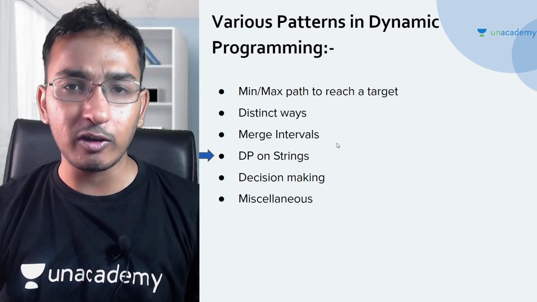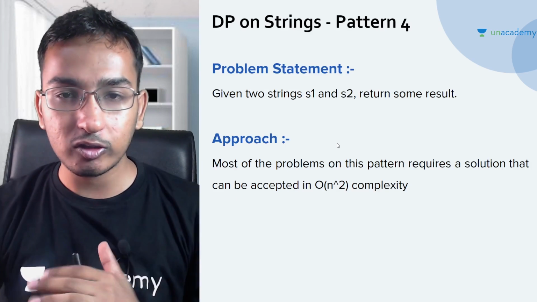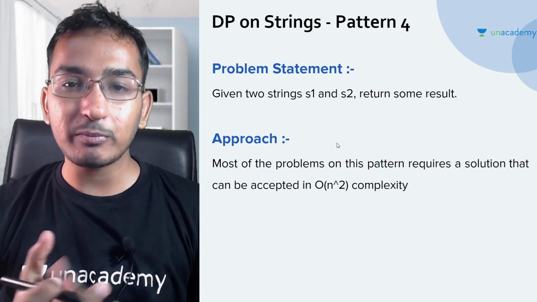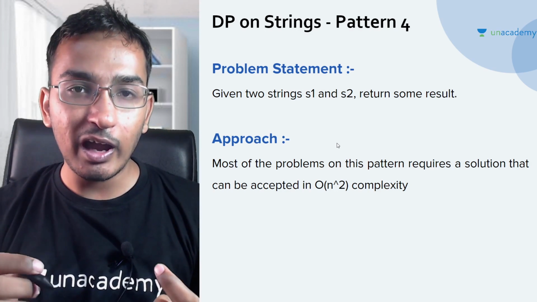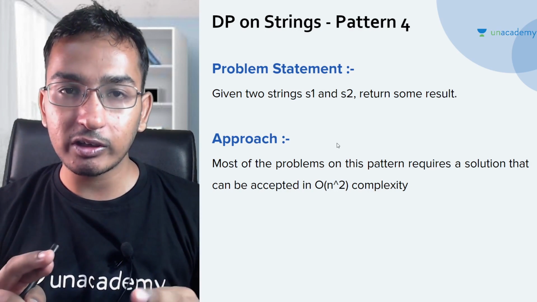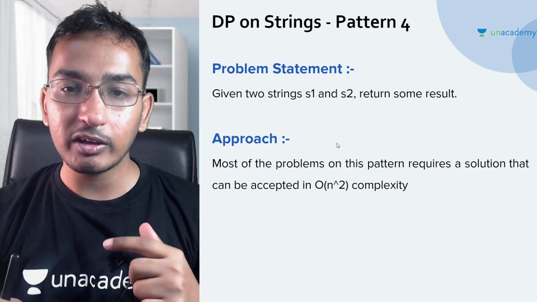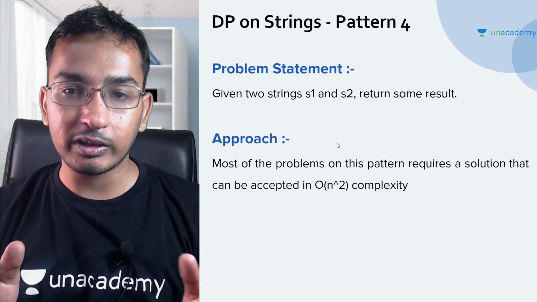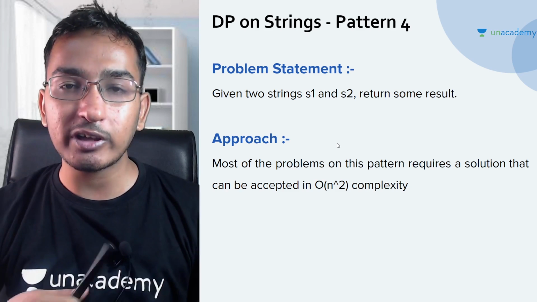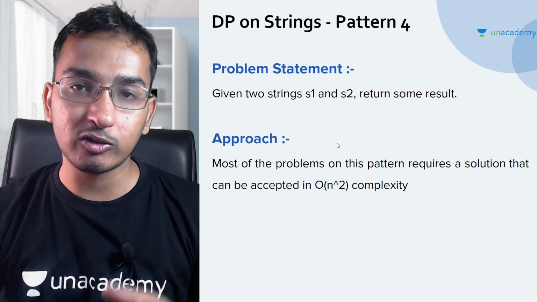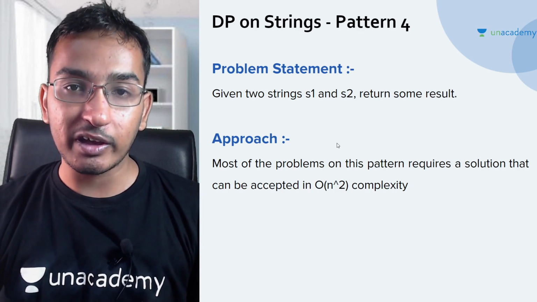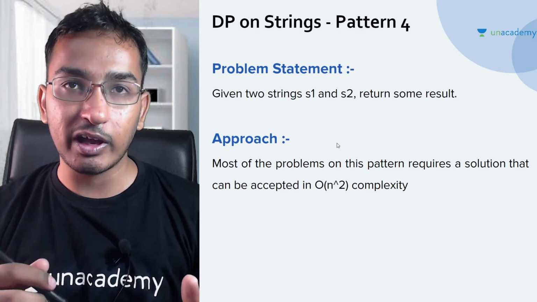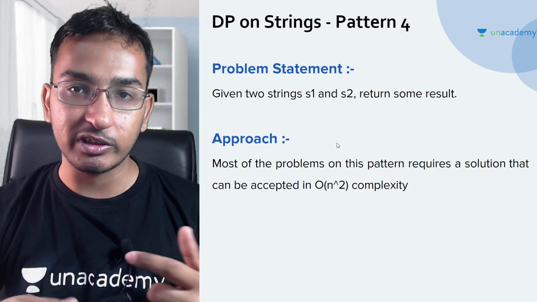What is DP on strings? This is our pattern number 4, guys. In this type of problem, you will generally be given two strings, S1 and S2, and you have to return some result. It can be the longest common subsequence, or you have to tell the length of the longest palindromic substring.